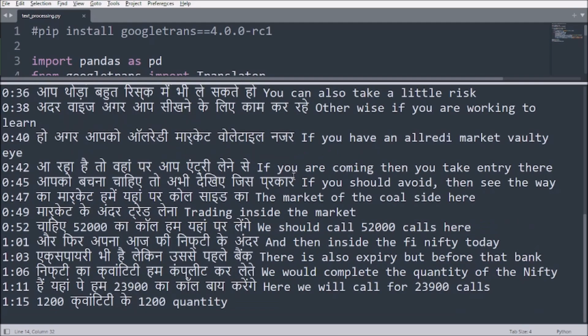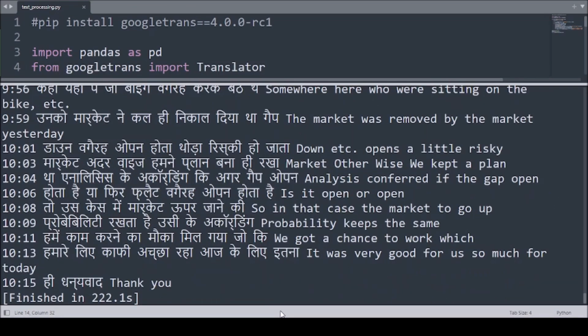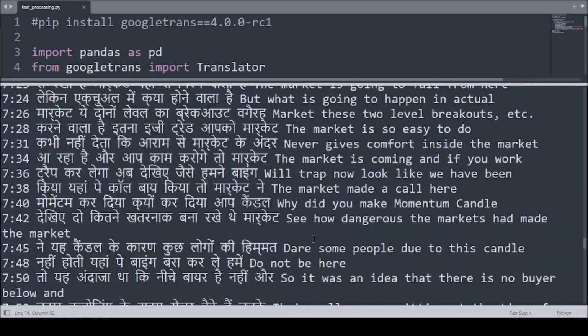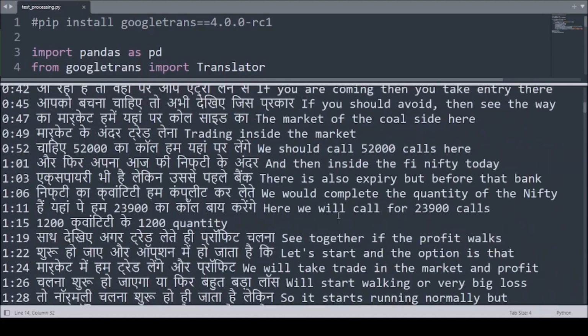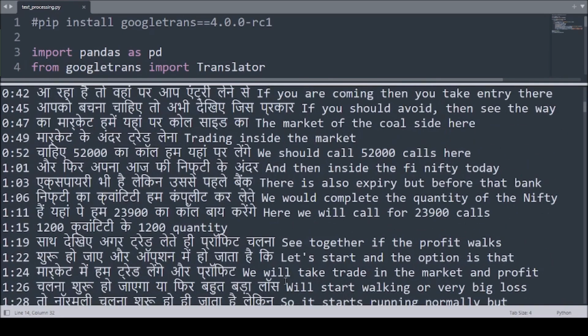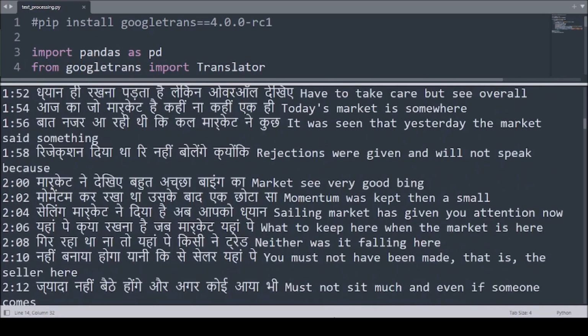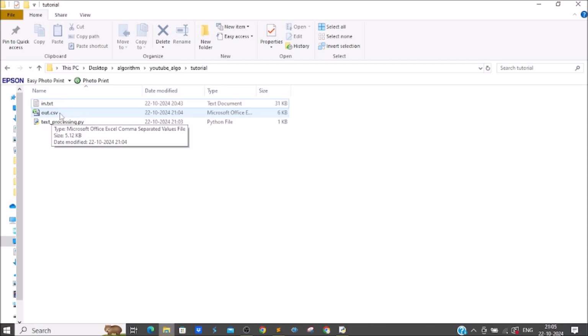You can check this out, and even from the start, it didn't leave anything. The output is saved as out.csv. We can even check this in our notepad as well.